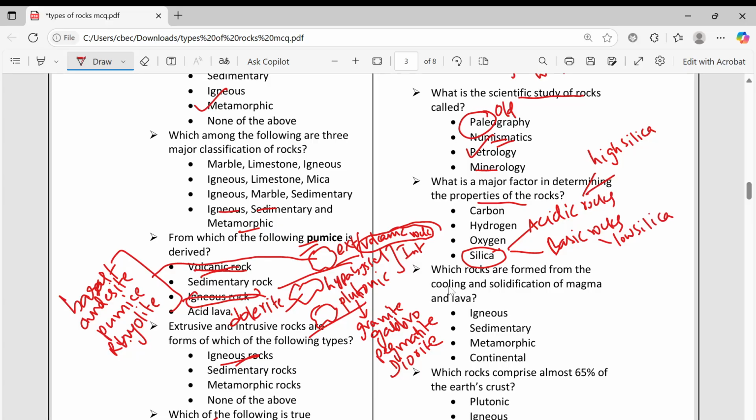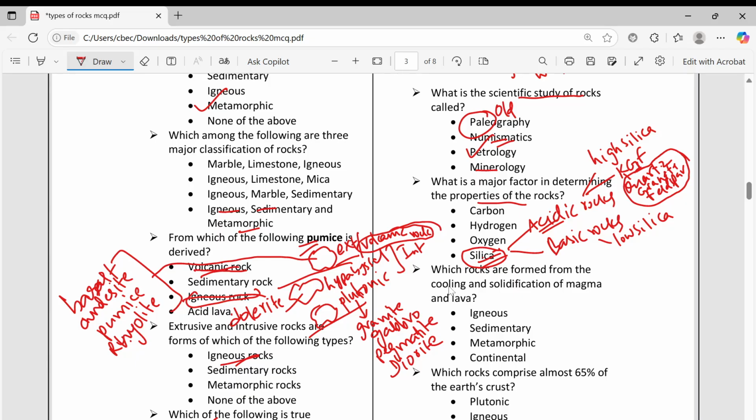For acidic rocks, you remember the example KGF. K means quartz, G means granite, F means feldspar. These are the examples. So based on silica you can divide them.